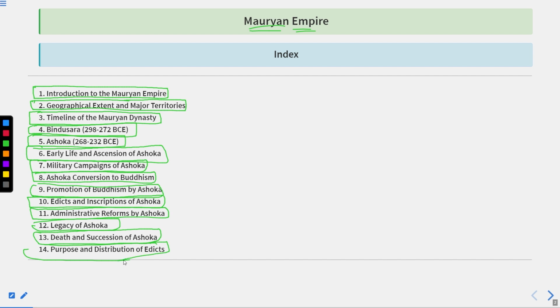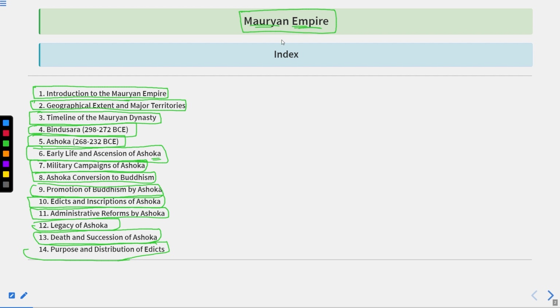So now, when you go through this index, the first question that comes to your mind is that here we have seen a repetition of the word Ashoka. Then why are we repeating this word? Why? Because the Mauryan Empire had several great rulers, like the founder, like Bindusar, like Ashoka and all. But mainly we talk about Ashoka whenever we refer to the Mauryan Empire.